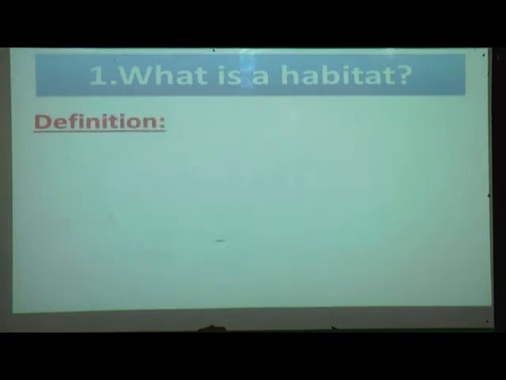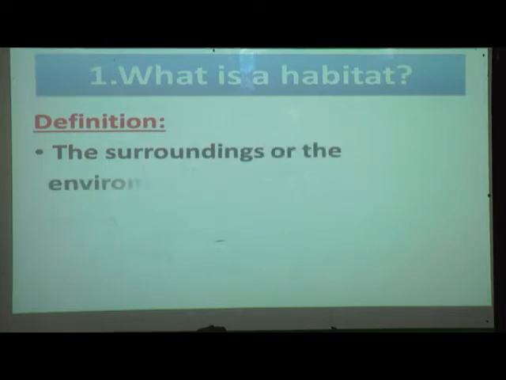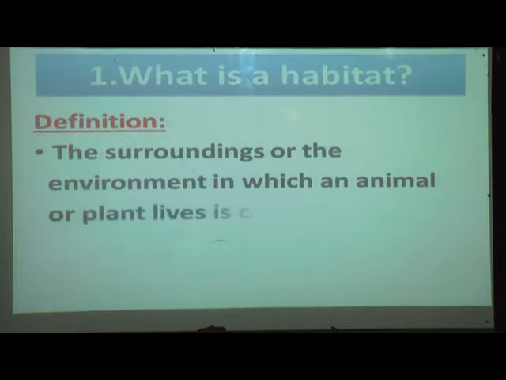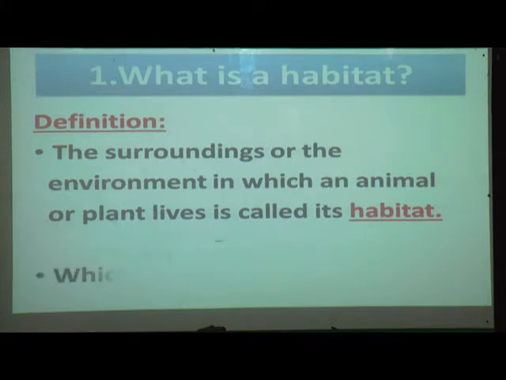Now we will see the definition of the habitat. The surroundings or the environment in which an animal or plants live is called its habitat, which is their home.